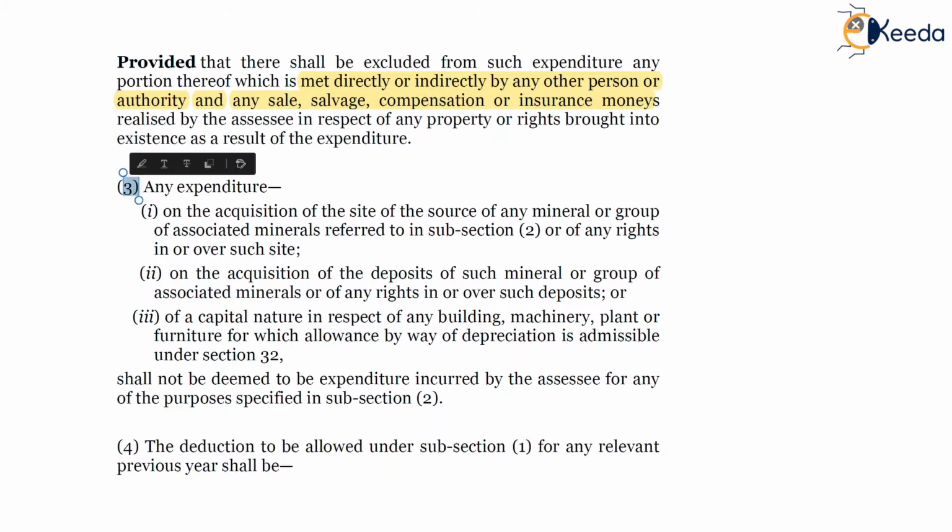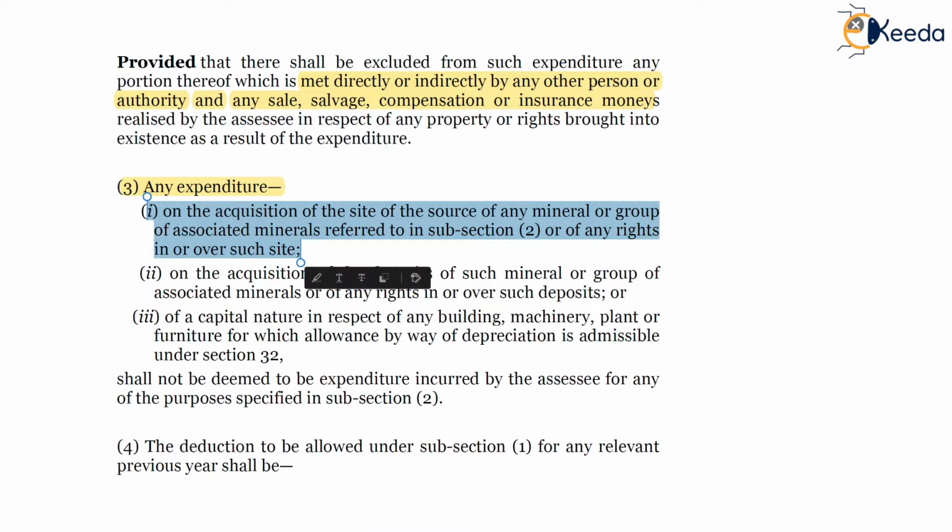Subsection 3 states what should not be included in the total expenditure. First, acquisition of the site of the source of any mineral or group of associated minerals referred to in subsection 2, or of any rights in or over such site.